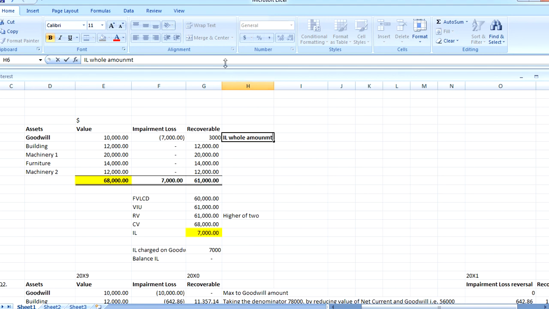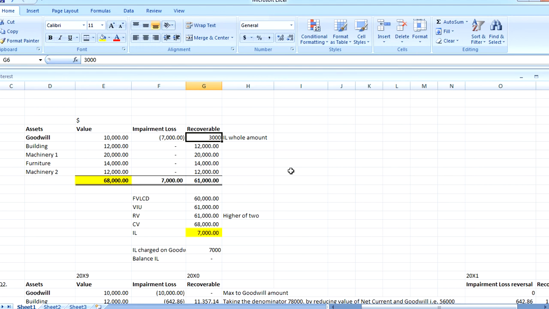Okay. And later we have to take the balances, the differences between the two. So goodwill, which had a carrying value of 10,000, less the impairment loss of 7,000, got reduced to 3,000. This 3,000 is your carrying value, that is the recoverable amount, because the impairment rule states that if the carrying value is more than the recoverable amount, the carrying value has to be reduced to the recoverable amount.